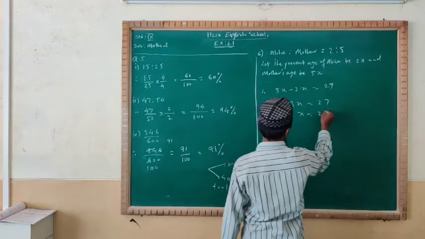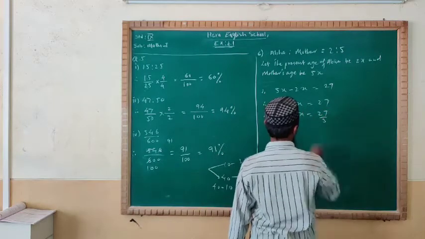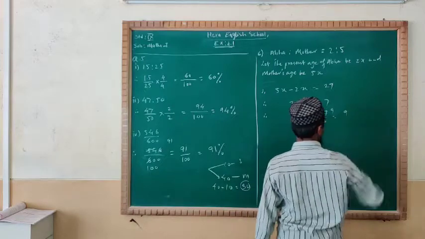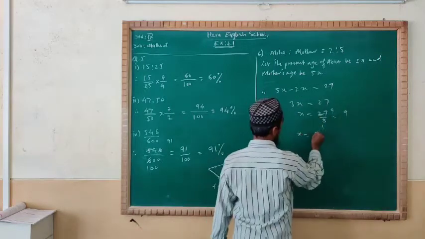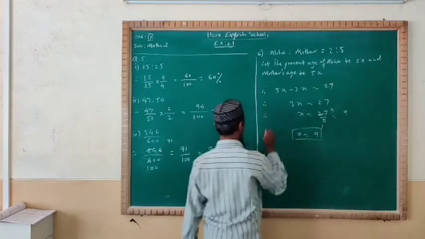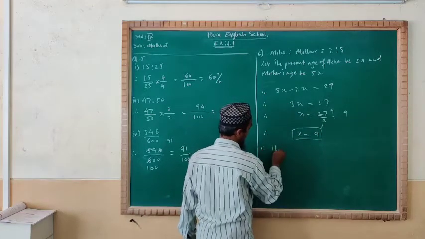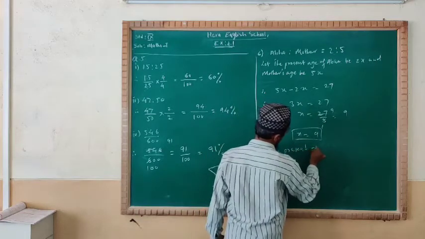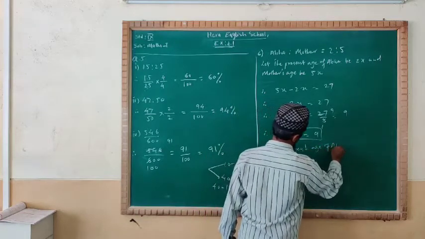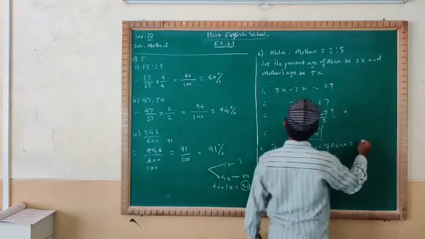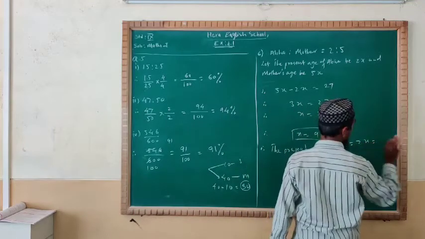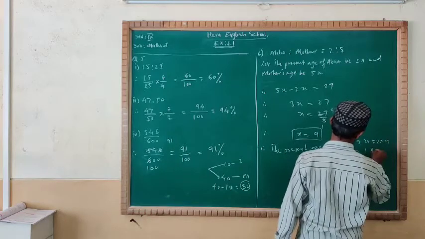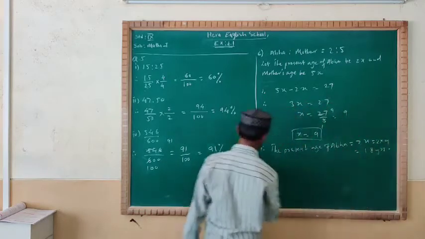x is equal to 27 divided by 3. 3 1s are 3, 3 9s are 27. You will get the value of x. x is equal to 9. We got here. Therefore, the present age of Abha is equal to 2x, means 2 into 9, 2 9s are 18 years.